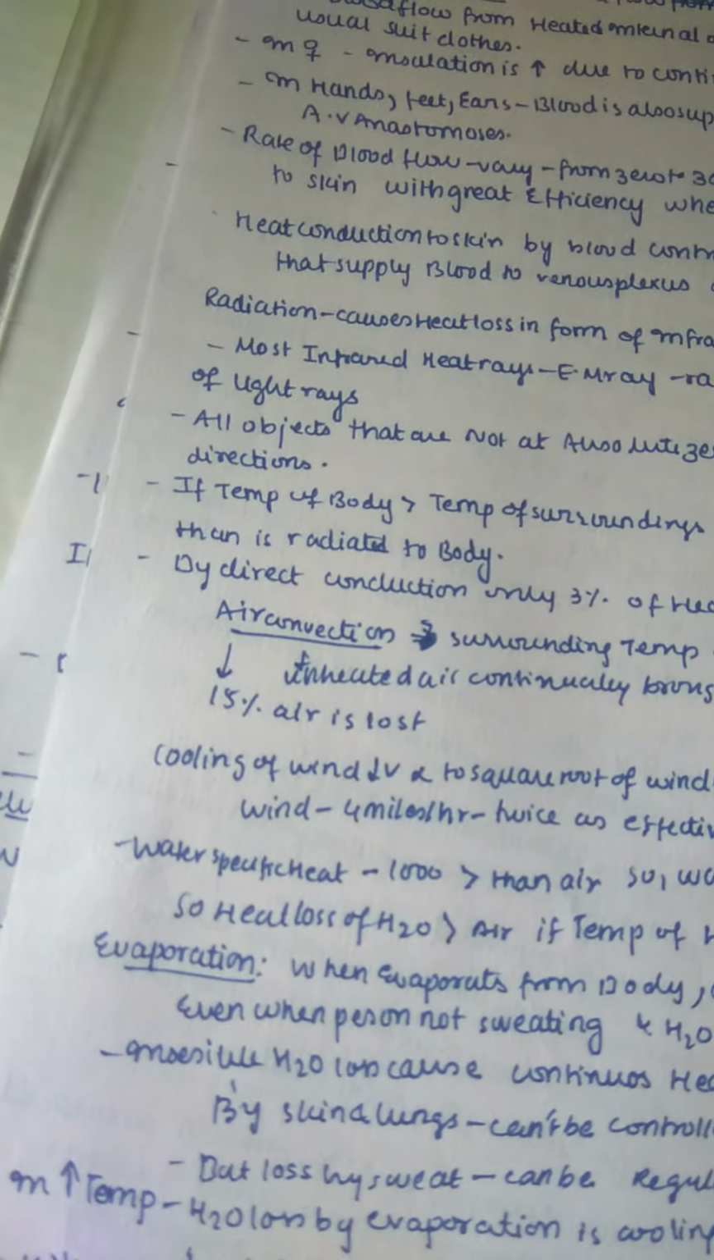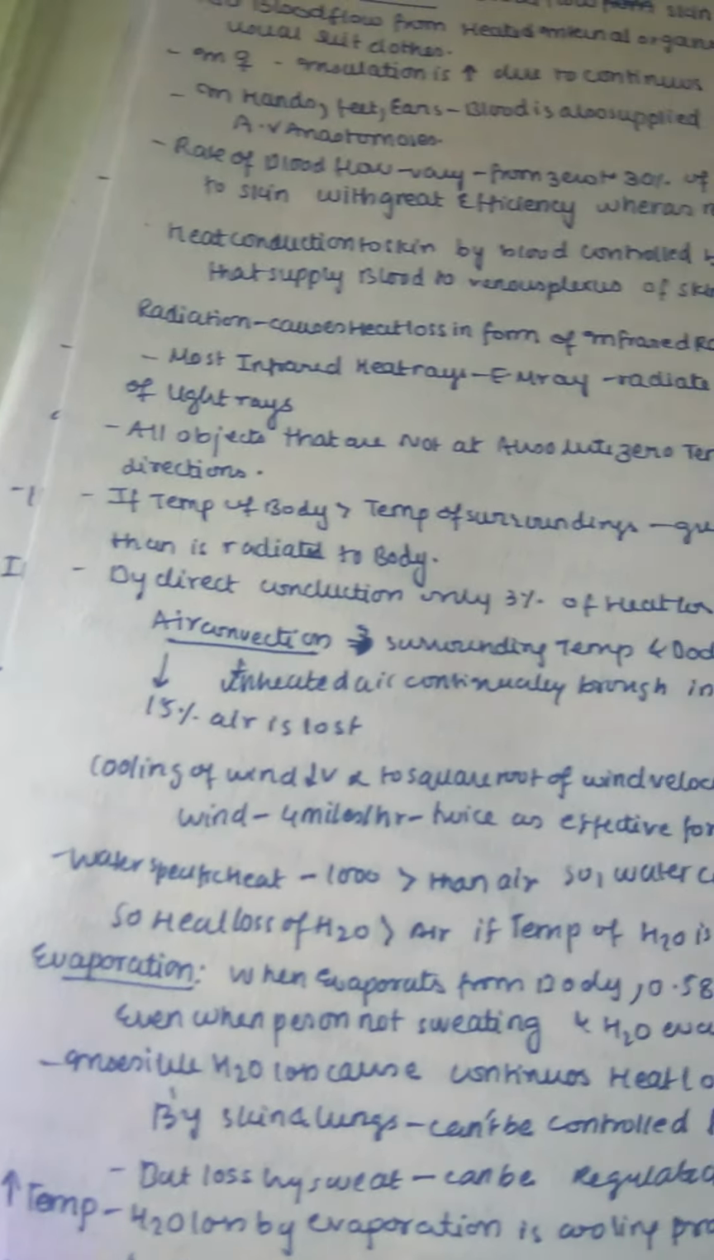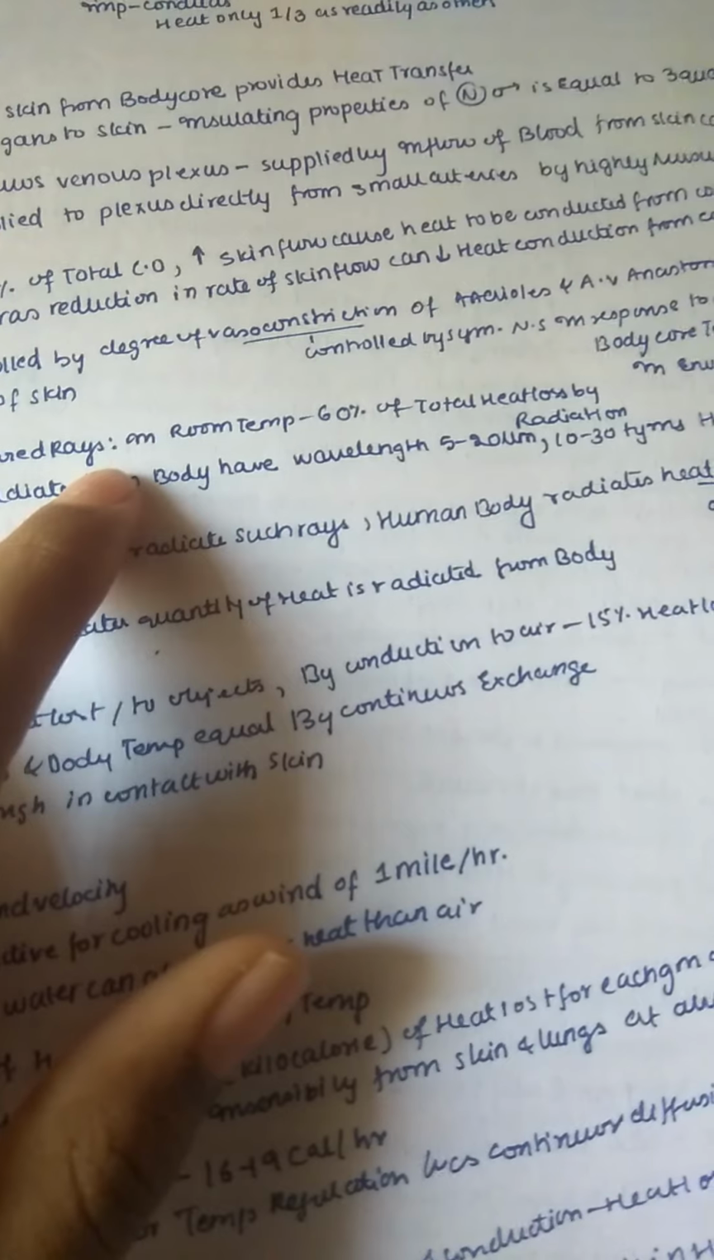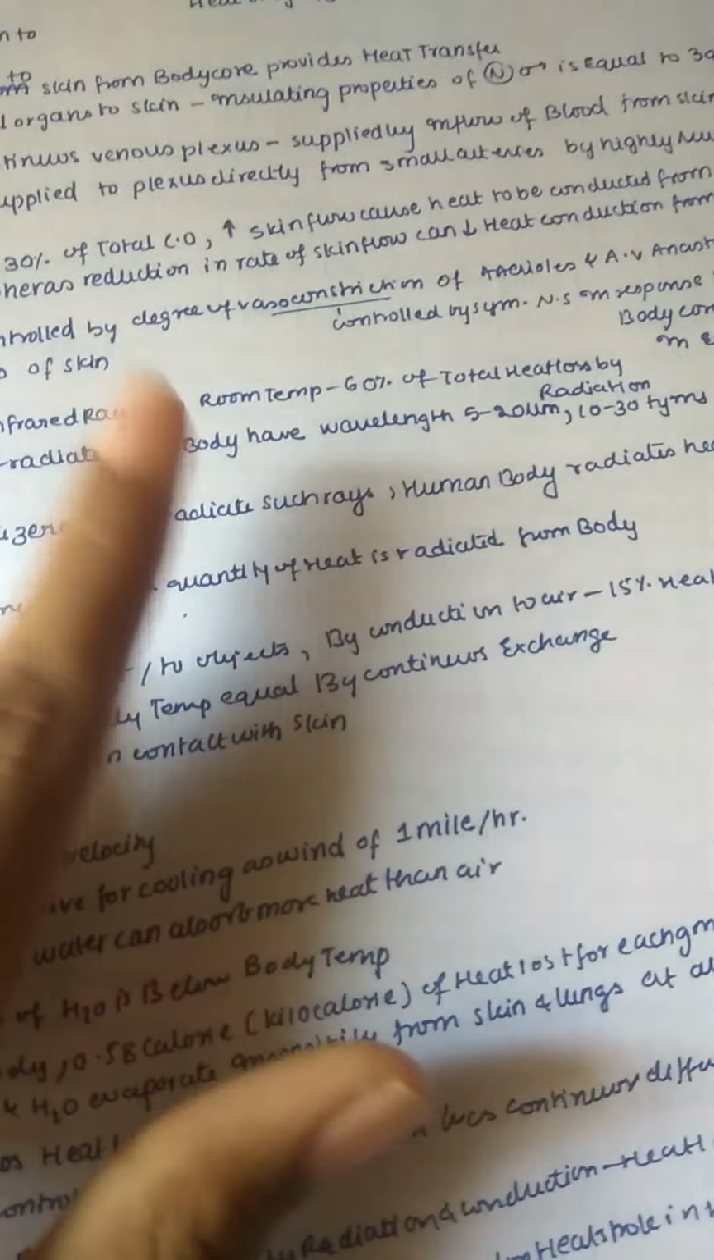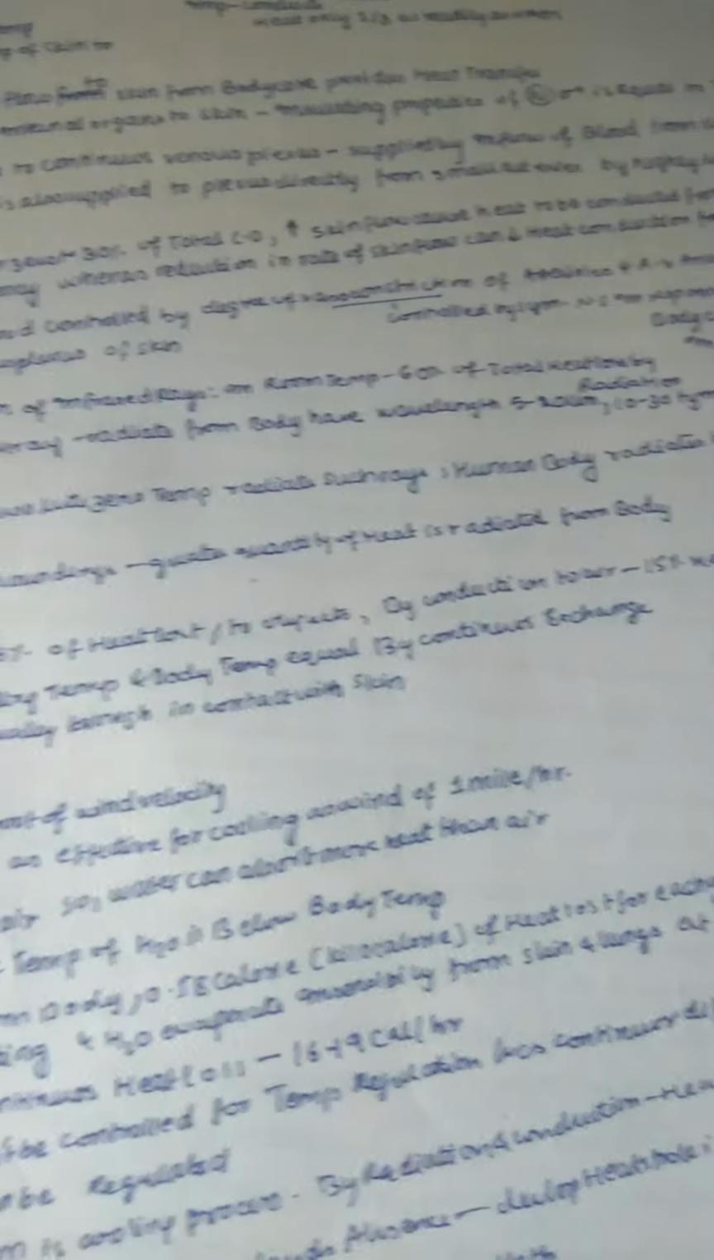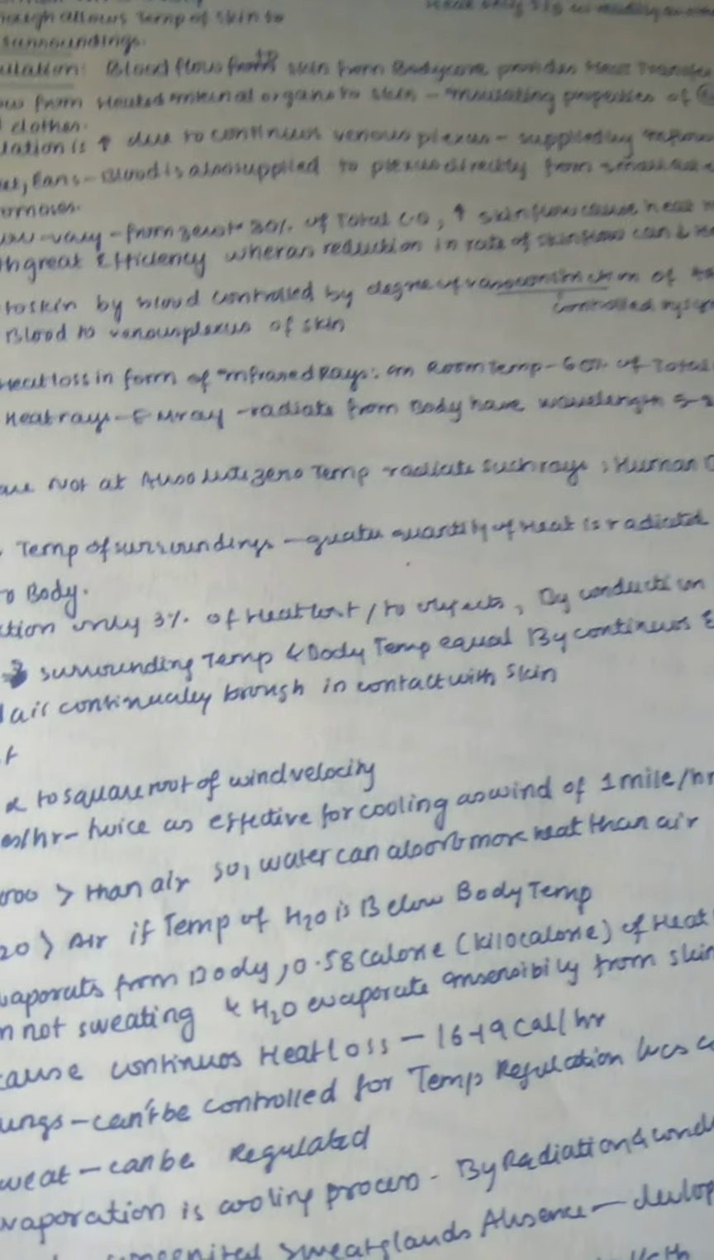So now let us see radiation. Mainly radiation causes a heat loss in the form of infrared rays. So at room temperature, 60% of total heat is lost only by radiation. So only at room temperature, by radiation about 60% of the body's heat is lost.